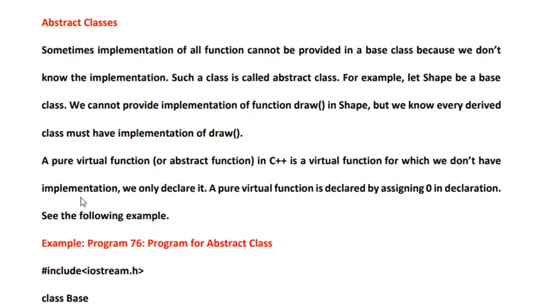But we will definitely have implementation for the function draw in the individual classes that are derived from class shape. Say, for example, if we derive a class circle from class shape, we'll have implementation of the draw function in the class circle. Likewise, if we derive a class square from class shape, then we'll have implementation for a function draw in the class square. So depending upon the different types of shapes that have been derived from the base class shape, we'll have implementation for the draw function.